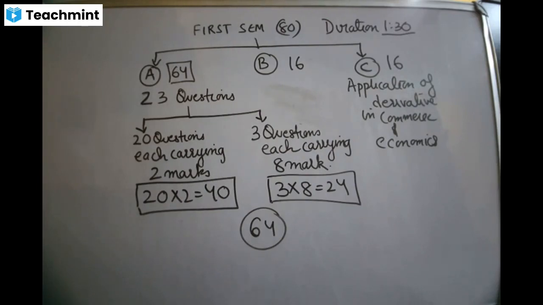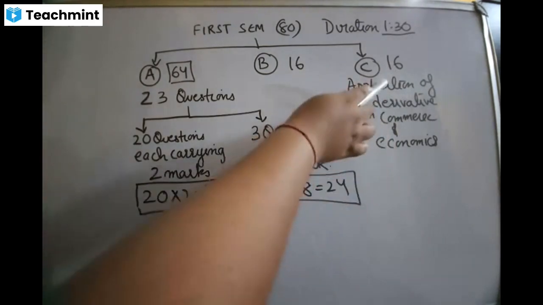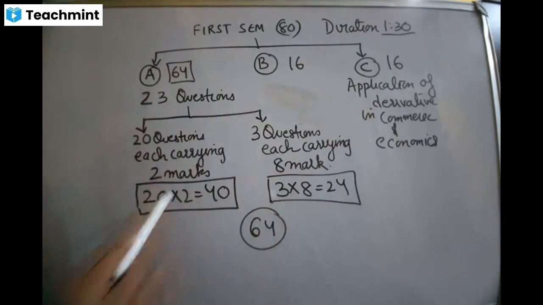Since I've already completed calculus while doing online classes, I will start off again from the basics. Once we complete calculus, we are going to go back to the other chapters that are left. Is that clear? So from section C, the calculus portion, that is application of derivatives, is going to come for 16 marks, and from section A you are going to get roughly around 18 to 20. So that brings the total to 30 to 36.